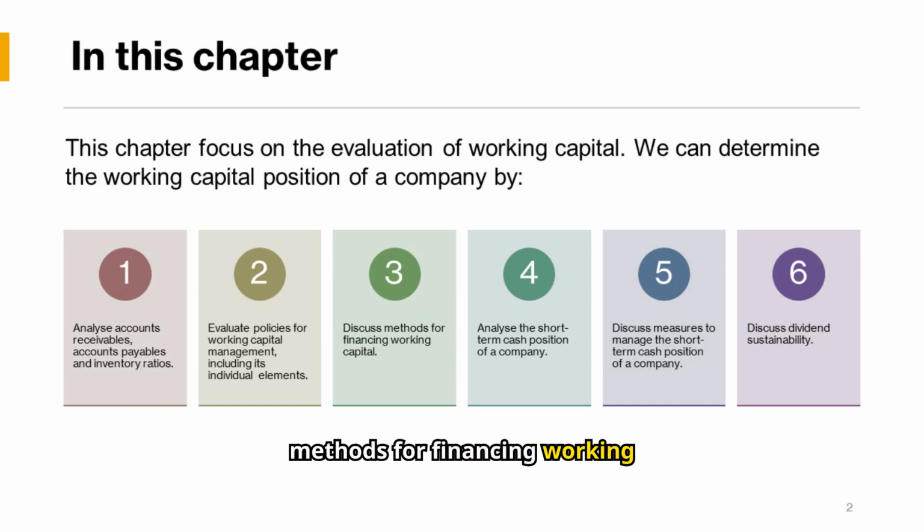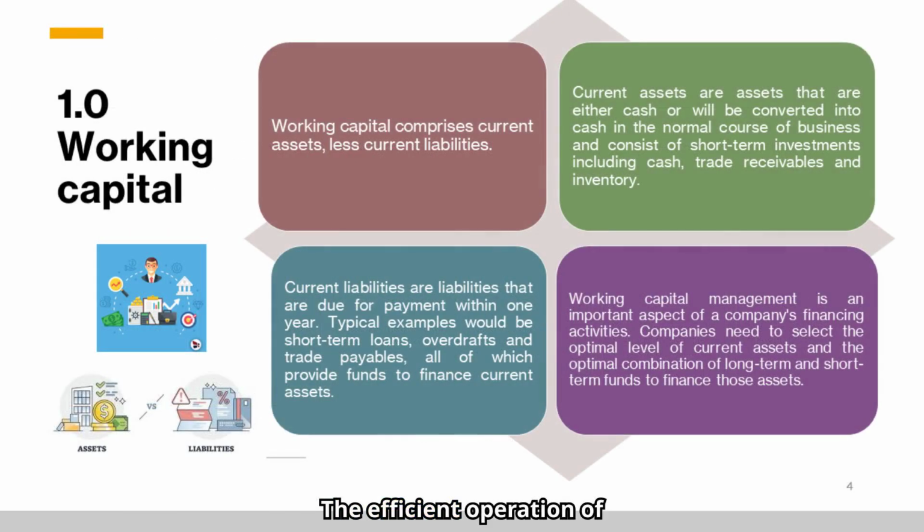Discuss methods for financing working capital. Analyze the short-term cash position of a company. Discuss measures to manage the short-term cash position of a company. And discuss dividend sustainability. The efficient operation of any business requires that management should be constantly looking forward and planning ahead. This chapter discusses the need to manage working capital, which requires constant attention, before the next chapter looks at the issues associated with longer-term forecasting and budgeting.